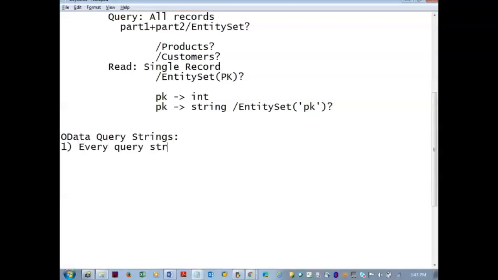Every query string is prefixed by a dollar. Example, entity set dollar skip. So the service can come from anywhere. If you are ready with the OData query strings, then we can apply all these things on any of the OData services coming from any of the domains, not only from SAP, from Microsoft or from Java, from different.